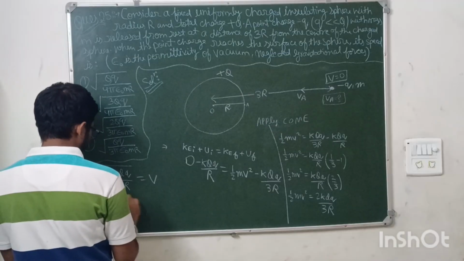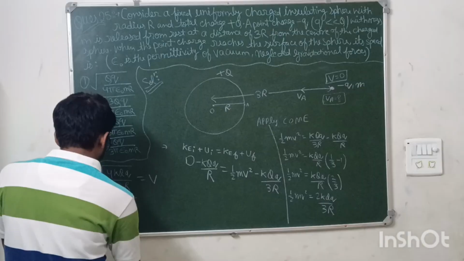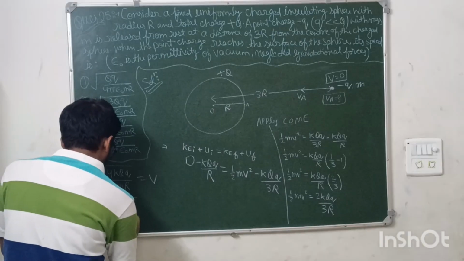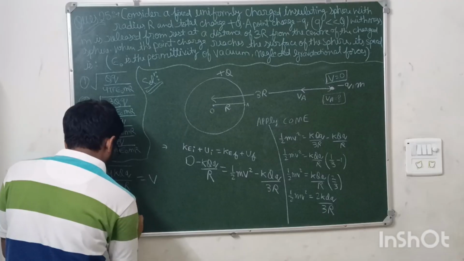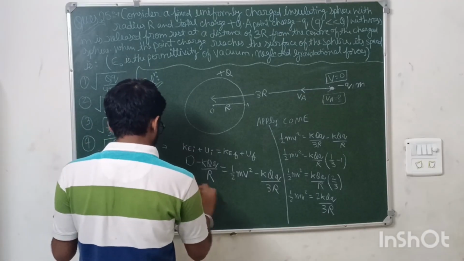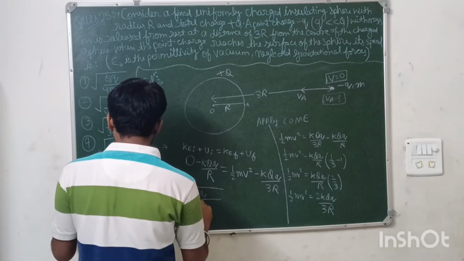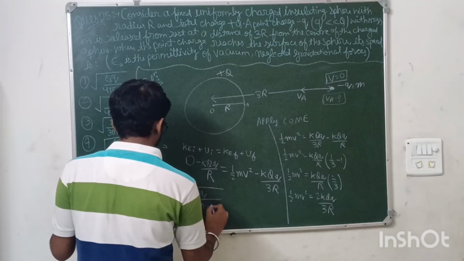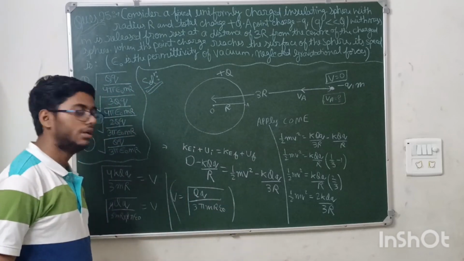It will be root over Q upon 3mr into 4 pi epsilon naught into 4, the 4s cancel, equals v. So the velocity expression will come out to be root over Q upon 3 pi m r epsilon naught. This is the final expression for velocity.